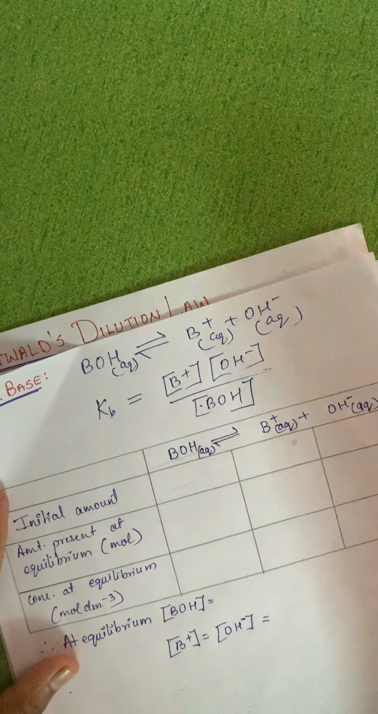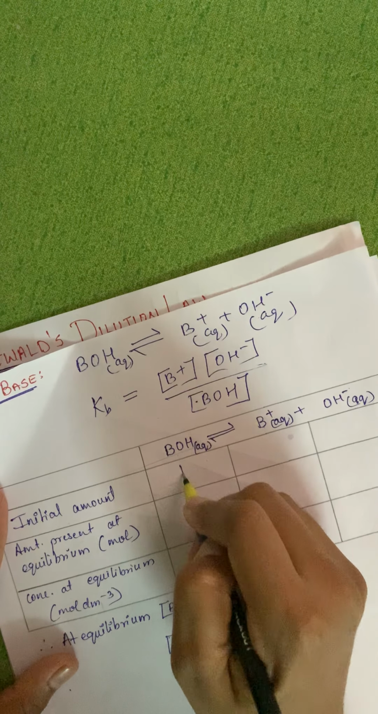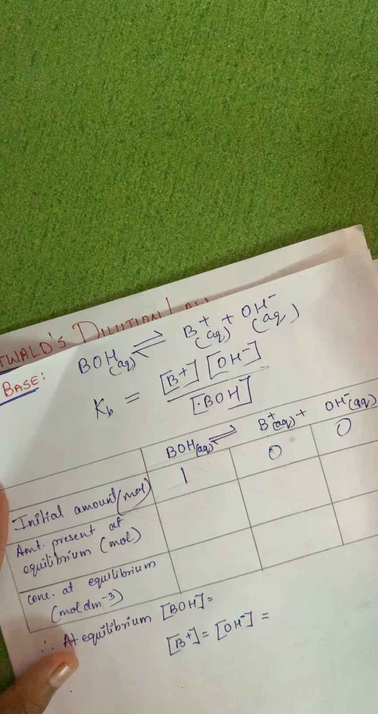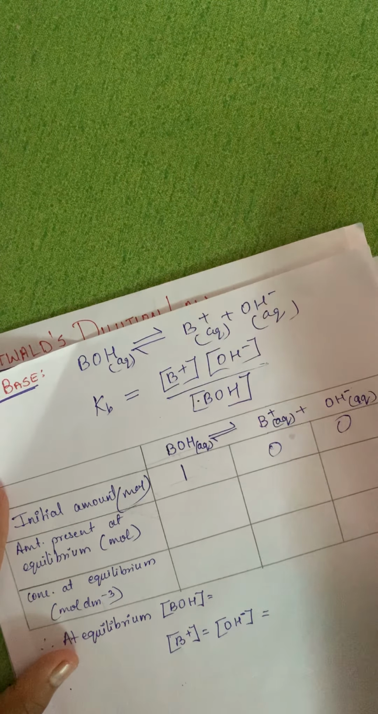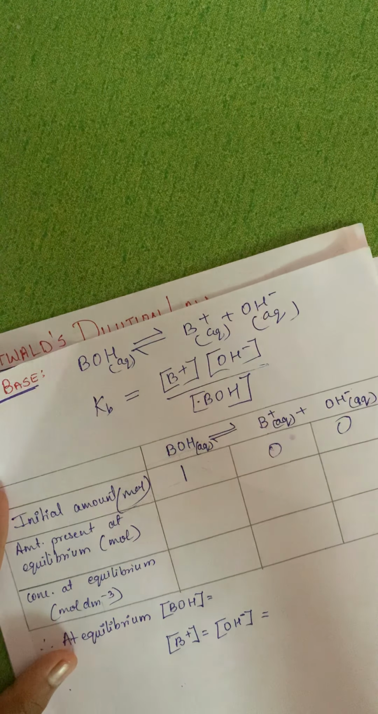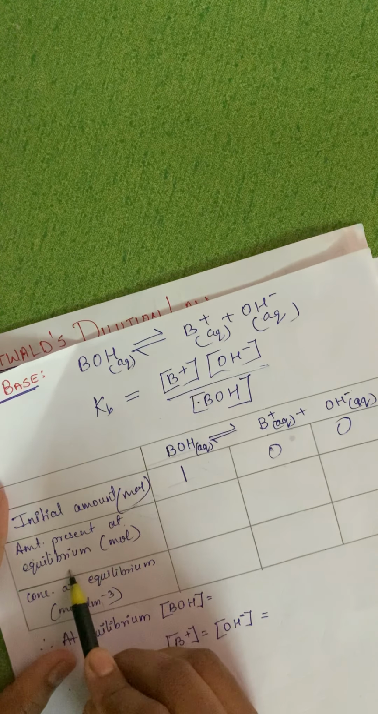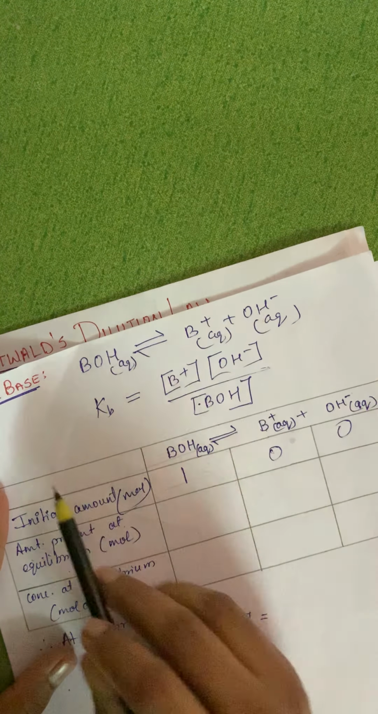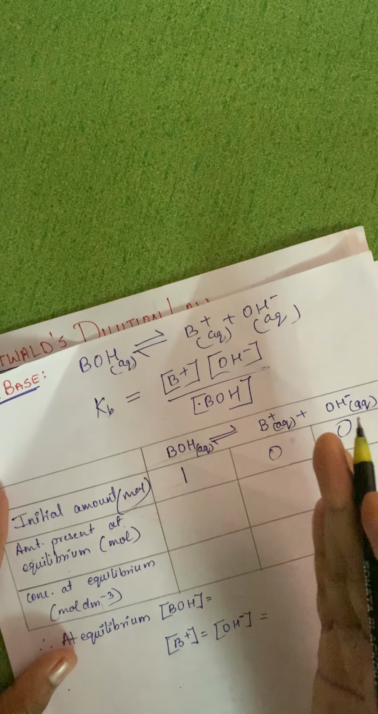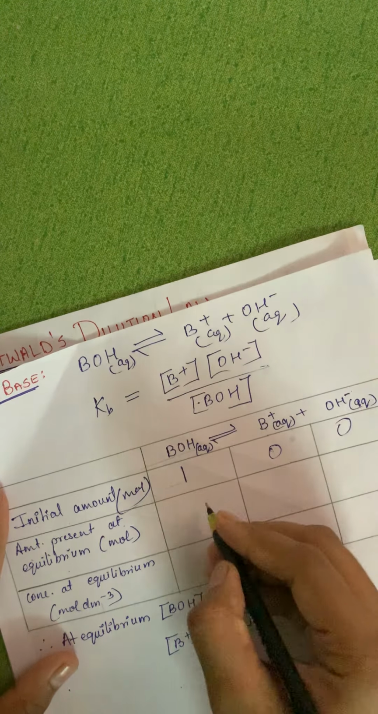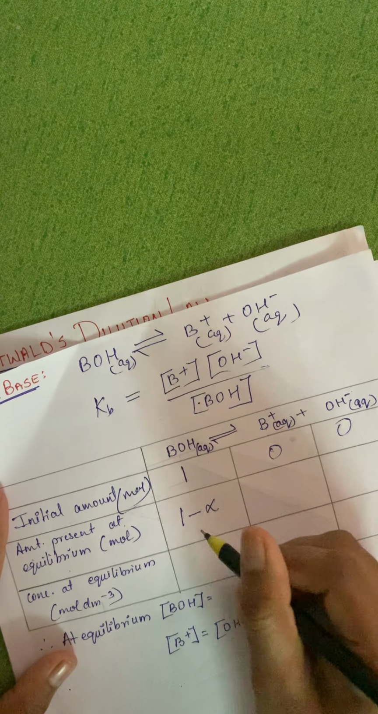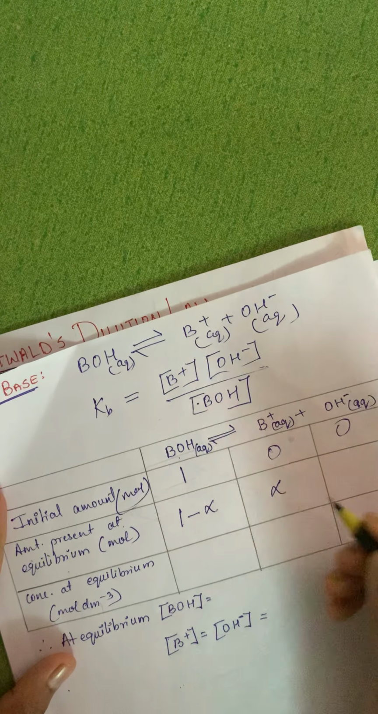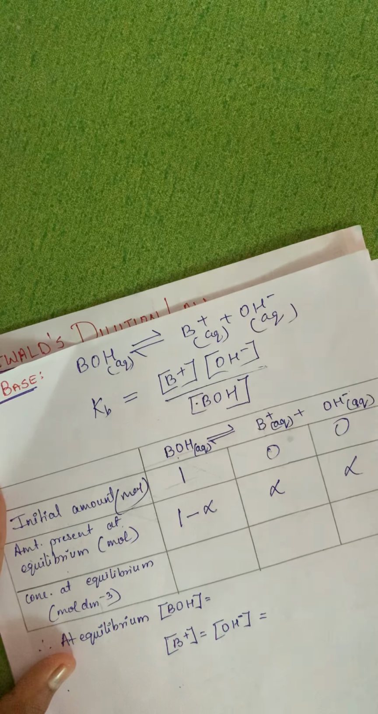Now here what will happen? In a similar way, the initial amount of BOH is 1 in terms of mole, and the other two will be 0 because I haven't put this in water. Once I put BOH in water, what will happen is the amount present at equilibrium. Please write down all these things. When alpha degree of dissociation takes place, 1 minus alpha moles of BOH is left behind, and alpha moles of B plus and alpha moles of OH minus are generated.